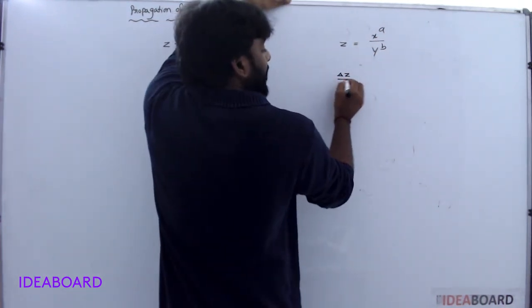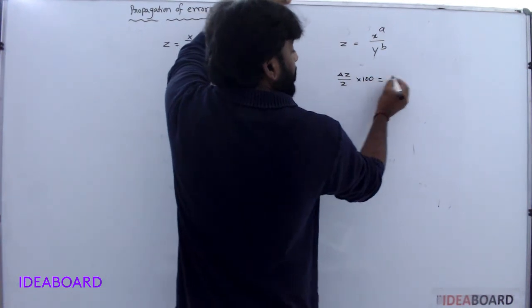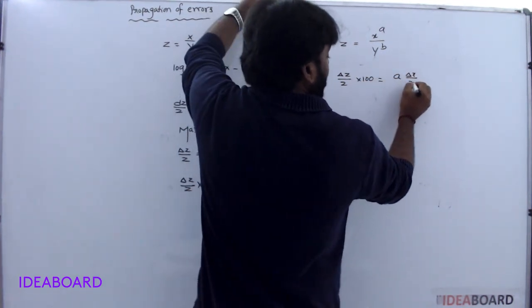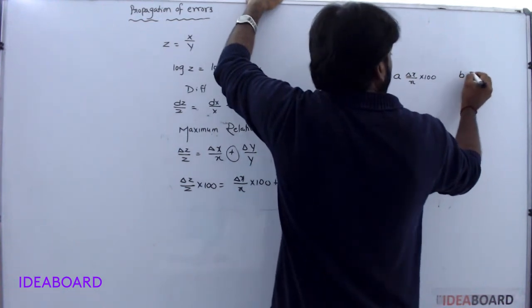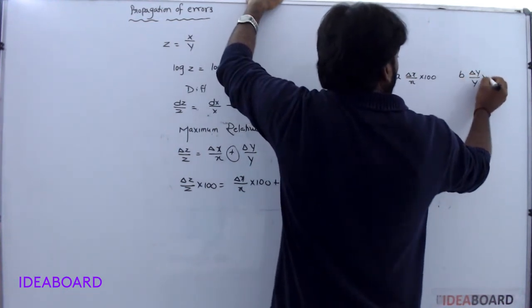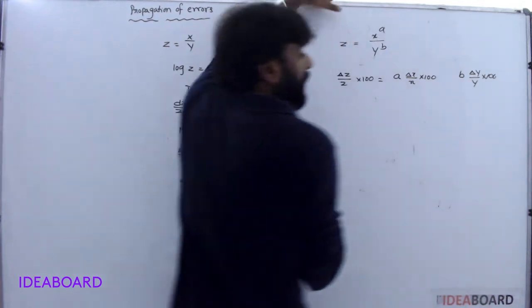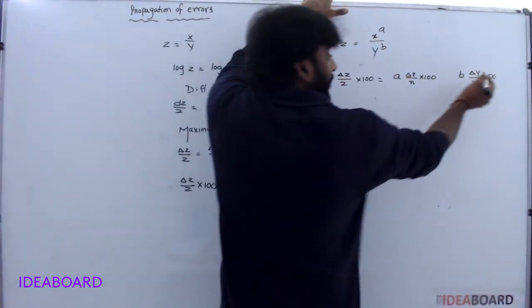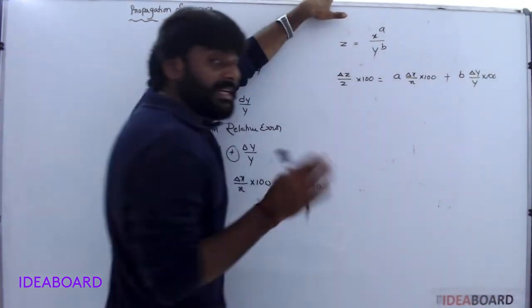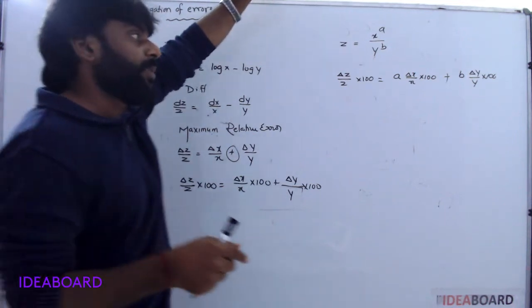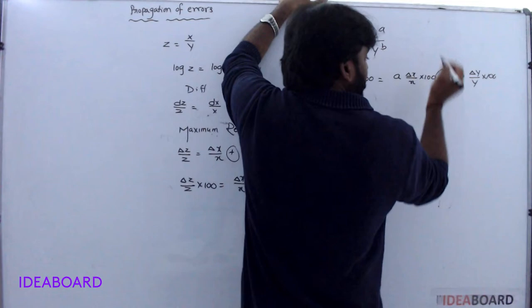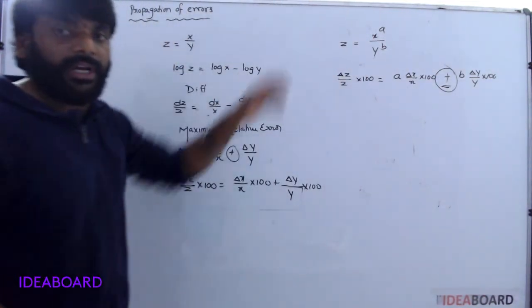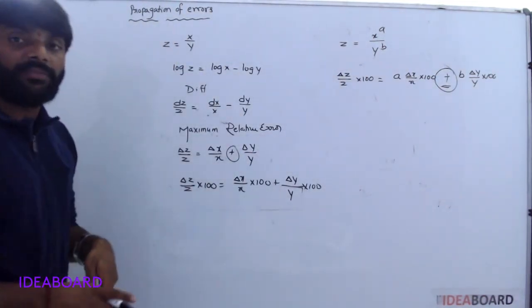It will be written as delta z by z into 100 equals a into delta x by x into 100, and here b into delta y by y into 100. Whether it is positive or negative, plus or minus, you take only plus because you consider only maximum possible error. It is in the denominator, so no problem. You consider plus here. Understood? These are the propagation of errors.